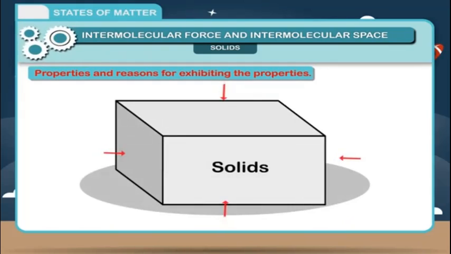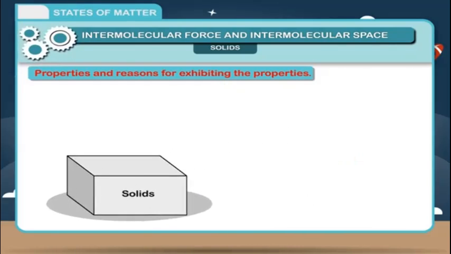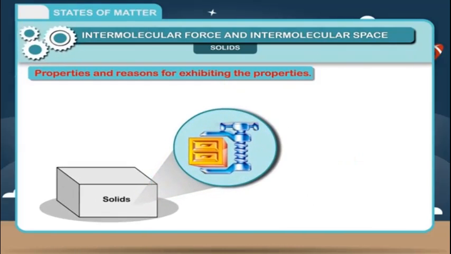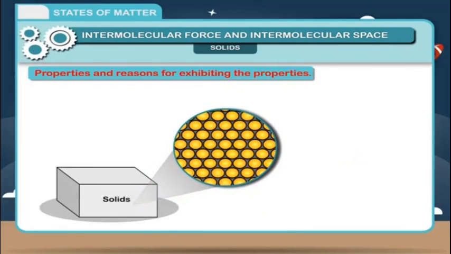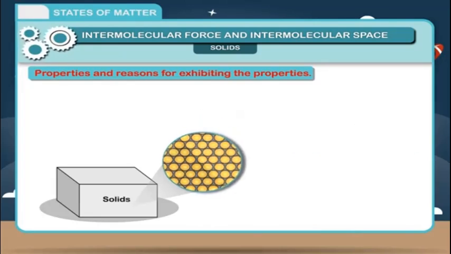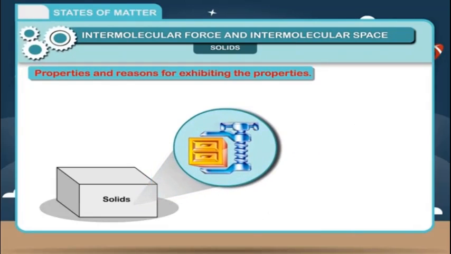Due to the strong intermolecular forces, they cannot flow. 3. Solids are incompressible. Reason? As there is no place left in between the molecules, molecules cannot move closer to each other. As a result, solids are incompressible.